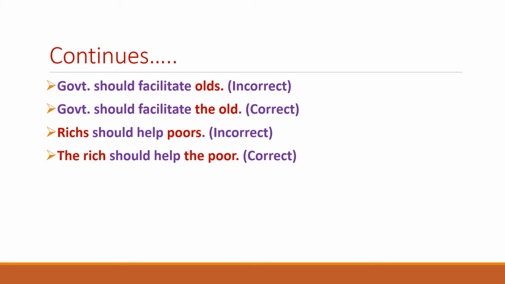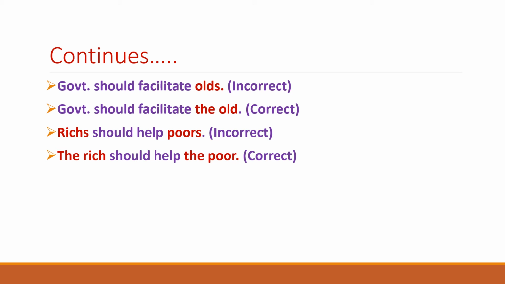And the next sentence of the same rule is government should facilitate olds. So here the incorrect construction of olds as plural of old is incorrect. We have pointed out in this rule that the plural of these words are formulated by adding the before them instead of adding s in order to make them plural.